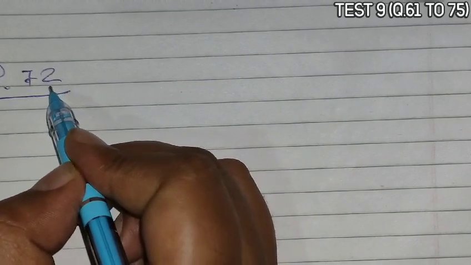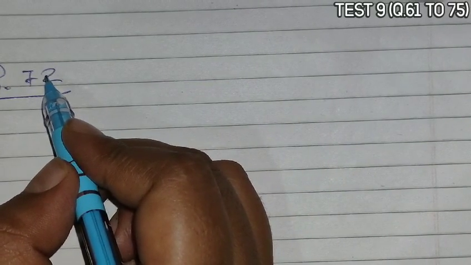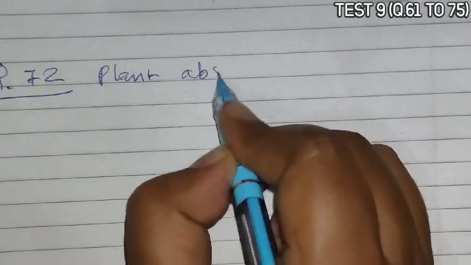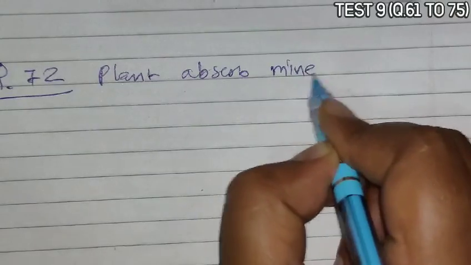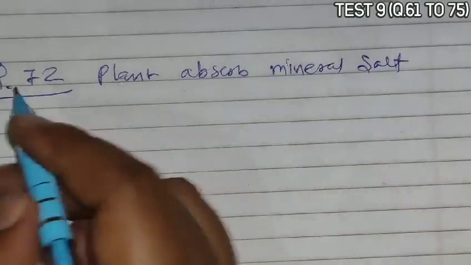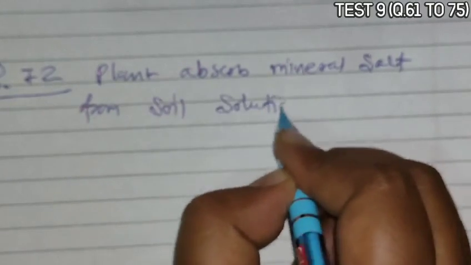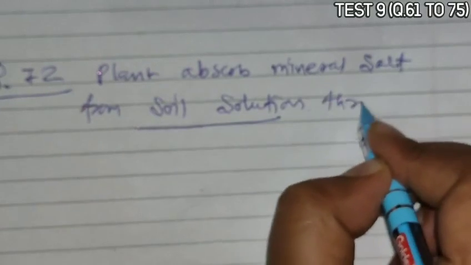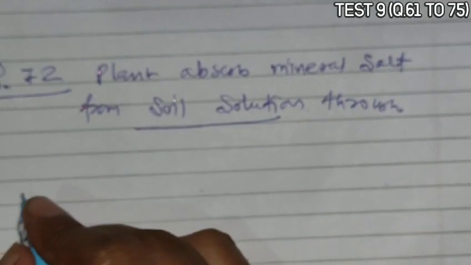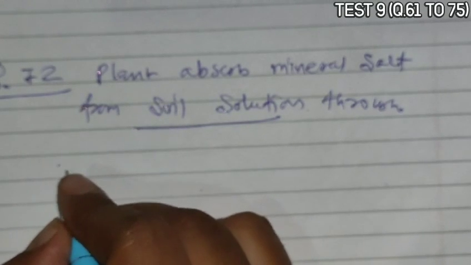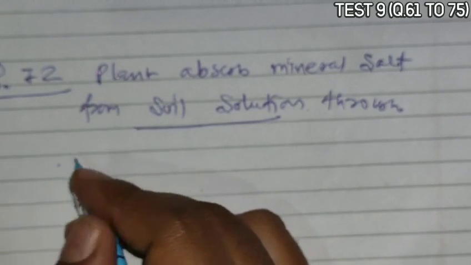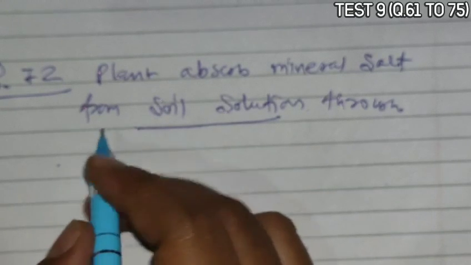Next, question 72 asks that plants absorb mineral salt from the soil solution through. It absorbs through the cell membrane, and the cell membrane is semi-permeable.